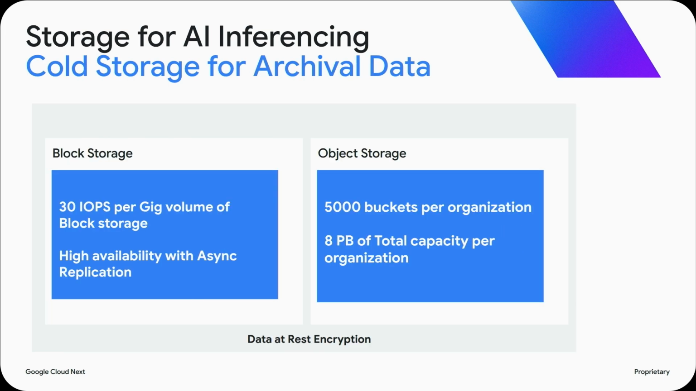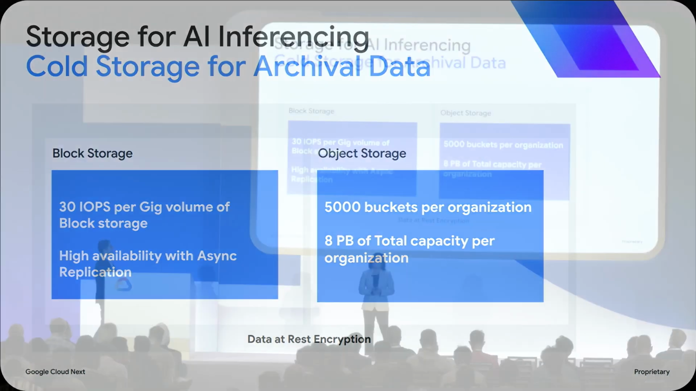But a lot of the data is also stored on the cold storage for archival and also just for loading your models from the storage for redundancy, security, etc. We are increasing that performance as well. The block storage performance has been raised to 30 IOPS, and we are increasing the scale of the object storage to 5,000 buckets per organization and 8 petabytes of total capacity per org.